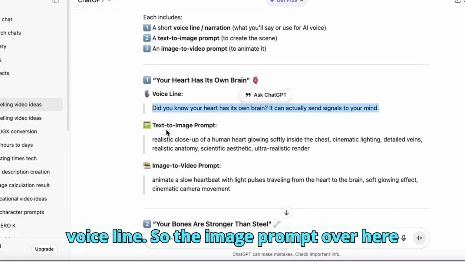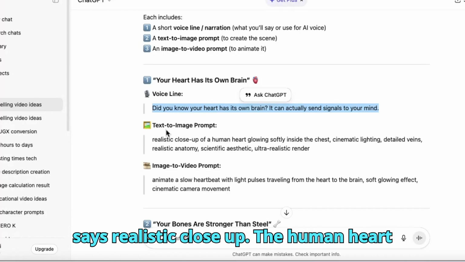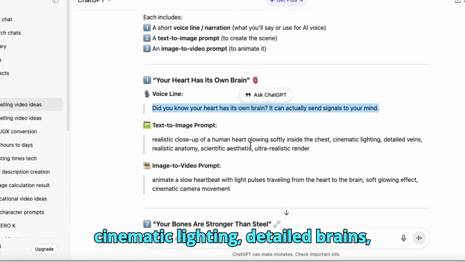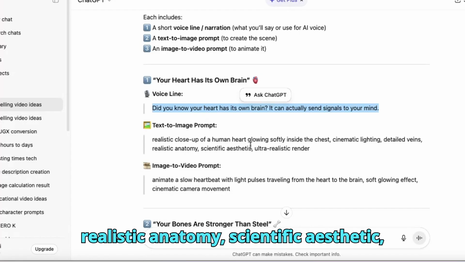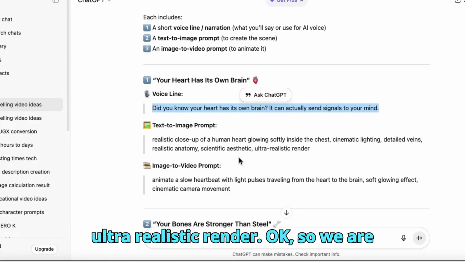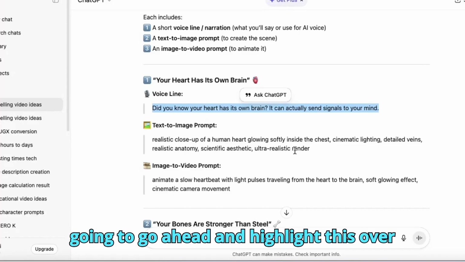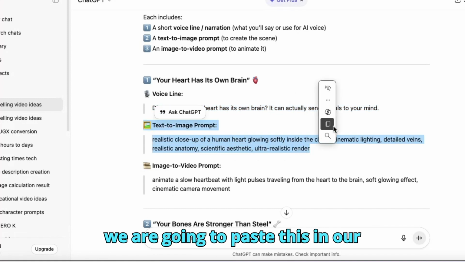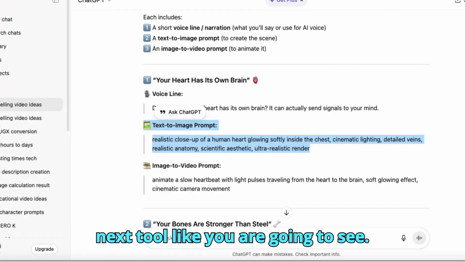The image prompt over here says: realistic close-up of a human heart glowing softly inside the chest, cinematic lighting, detailed veins, realistic anatomy, scientific aesthetic, ultra-realistic render. So we are going to go ahead and highlight this, click on copy, and we are going to paste this in our next tool, like you are going to see.